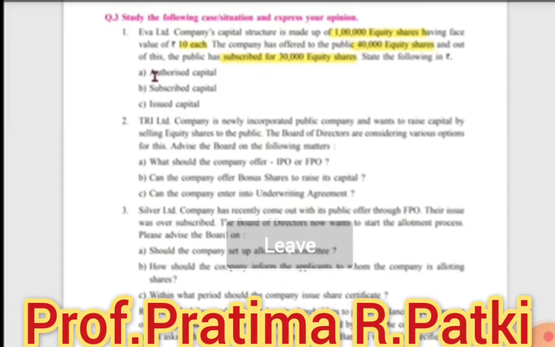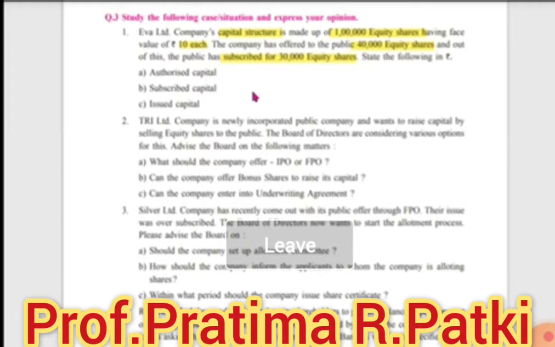State the following: authorized capital, subscribed capital and issued capital. So what would be the authorized capital? Please put it in the chat box if you know. It would be the total capital structure, that is 1 lakh into 10, that is 10 lakhs. So write the answer over here next to your textbook, or in a notebook if you want.